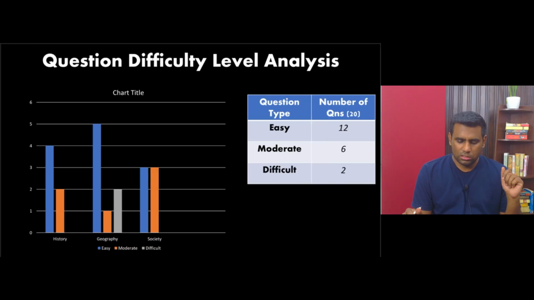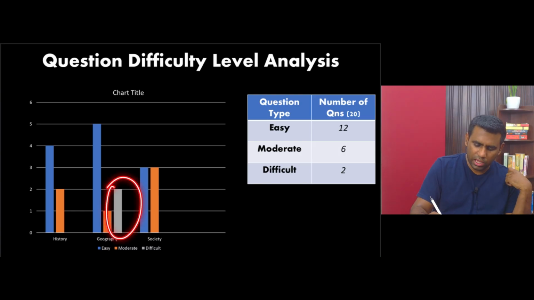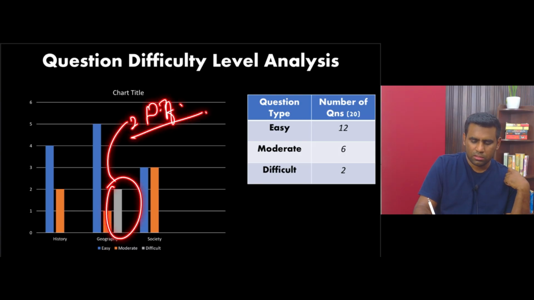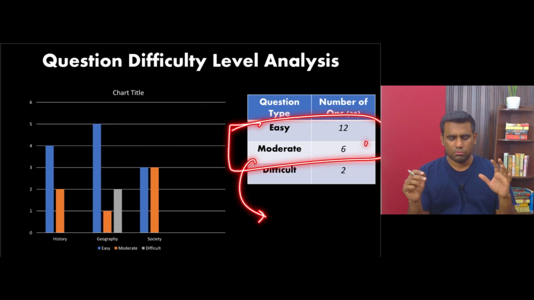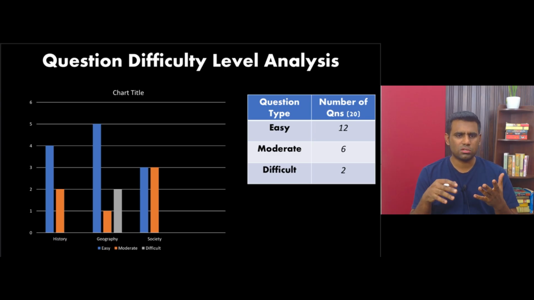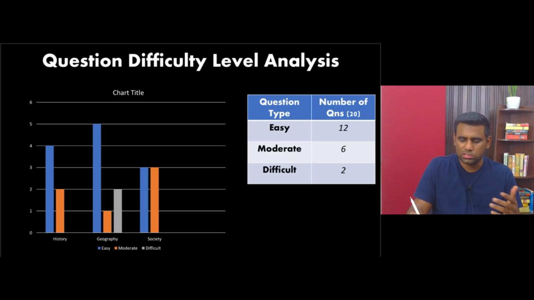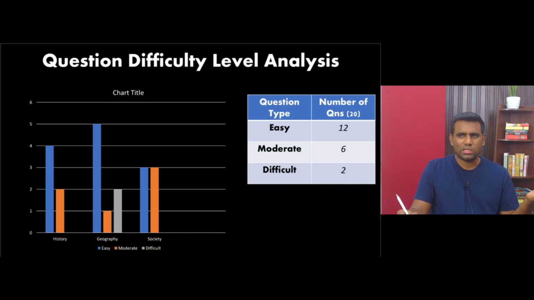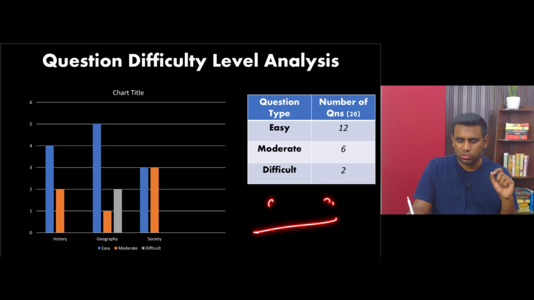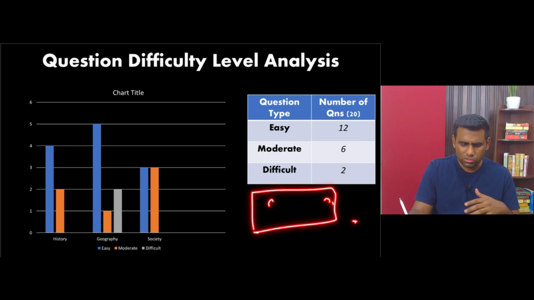All right. So when it comes to difficulty levels, I would say that only in geography we have 2 difficult questions. Rest of the questions are either of easy or moderate type, right? Why do I say that? Because there was not a single question where you cannot even understand the question. There was not a single question where you feel that you cannot stretch your content beyond the introduction or beyond the first page. No, you can always write it for 1.5 pages at least, right? And I don't even think there was any question where a new term was asked for the first time, right? That was also not the case.